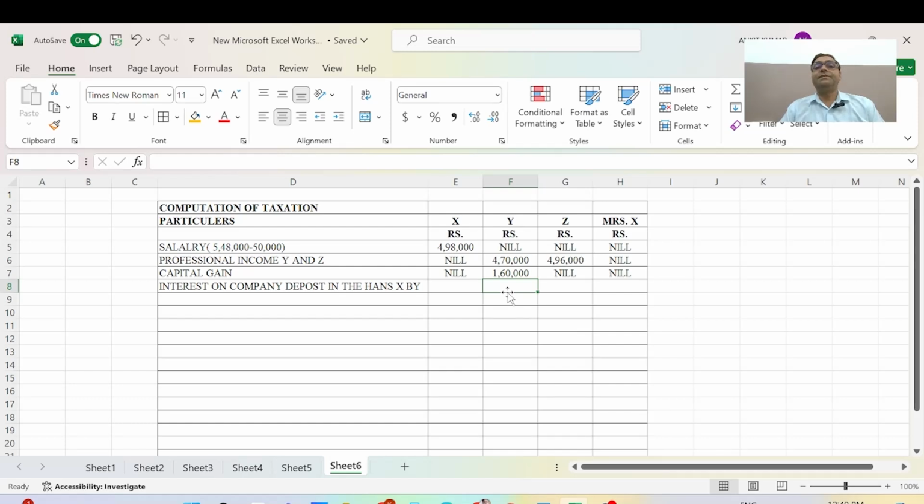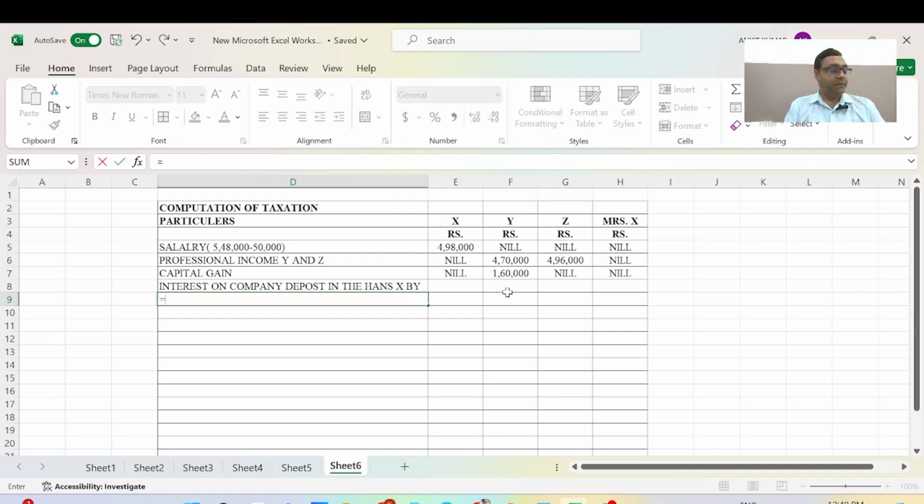Everybody see, I'm doing the calculation here with some figures. It will be 10,000 divided by 1,40,000, 42,000, and this is 142,000, multiplied by 62,000.